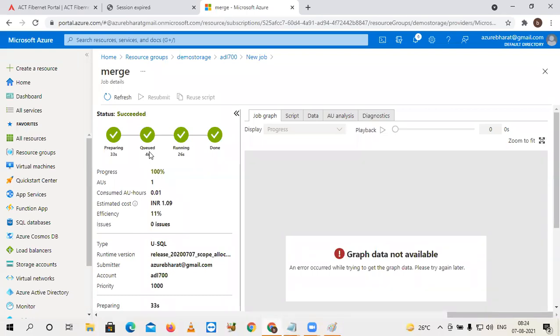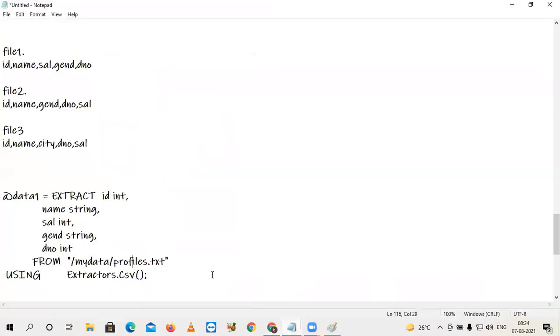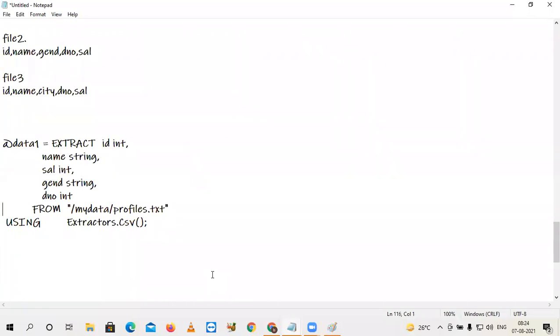Sir, one more thing. In the case of int, suppose there is any character, how to differentiate those bad records? So there is a first column ID. In that ID, suppose there is a character like A or something. In that case, how to differentiate that bad record?